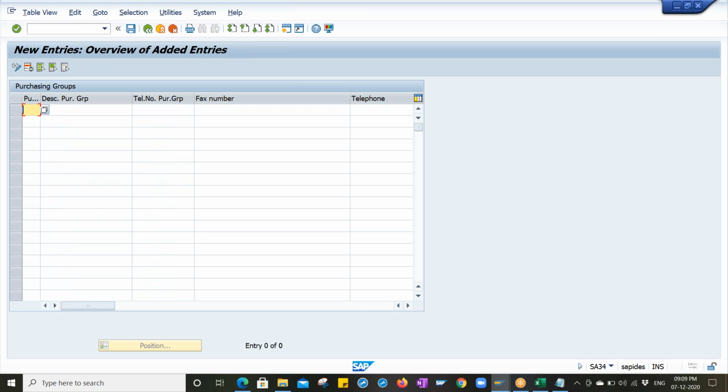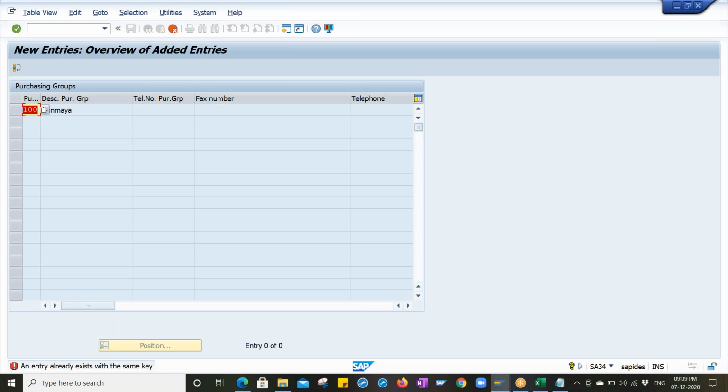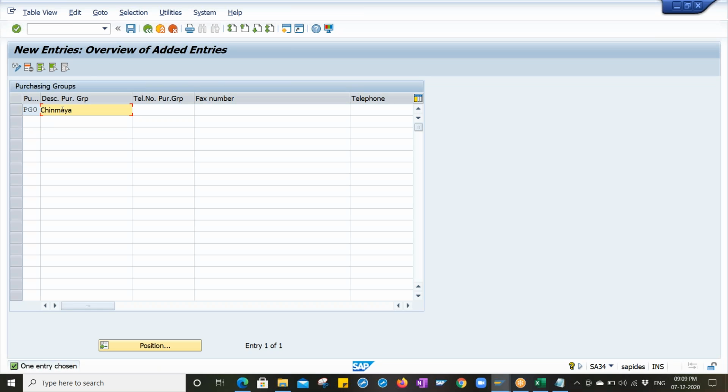So let me create, for an example, 100 Chinmaya. Telephone number, fax number, telephone extension, email ID, all the required information of this purchasing group. 100 is already there, so we can go with PG0. It is a maximum 3-digit alphanumeric key. PG0, I'm just creating it to save it.